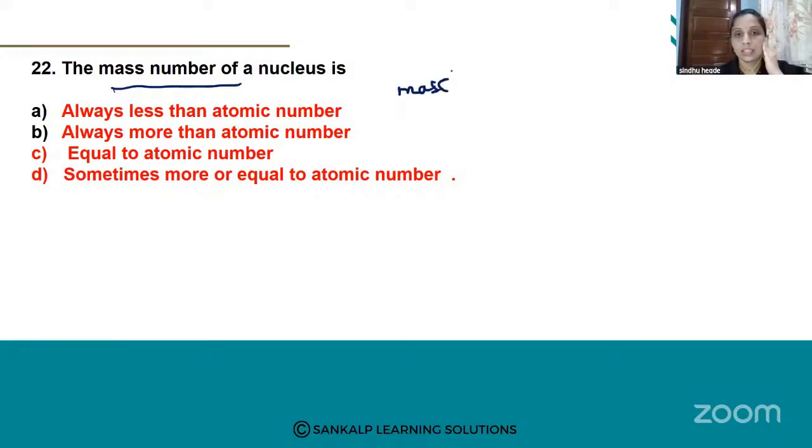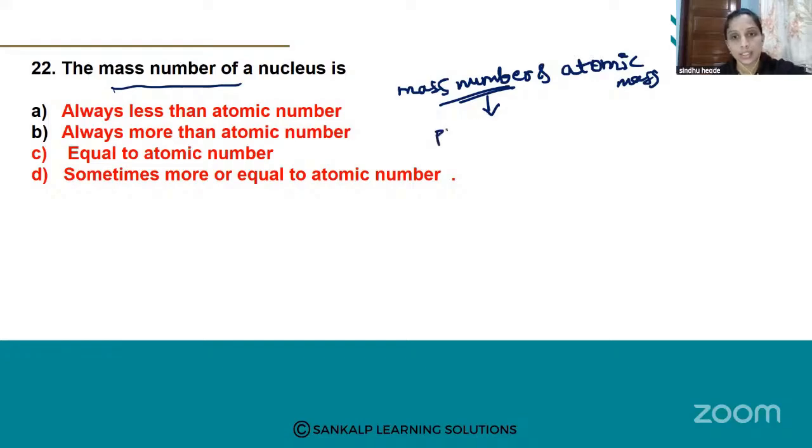Mass number of a nucleus and what else have they considered? They have taken mass number and atomic number. Okay, see, what is this mass number and atomic number? Mass number, it represents what? It represents the total number of protons and neutrons. It represents the total number of protons plus neutrons.